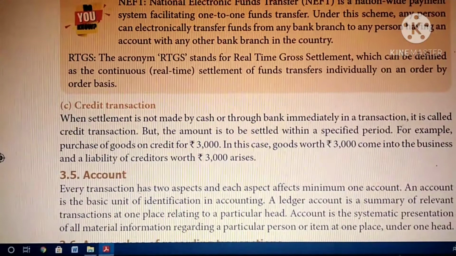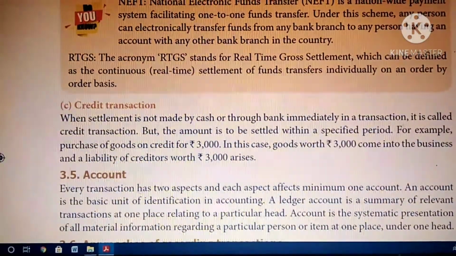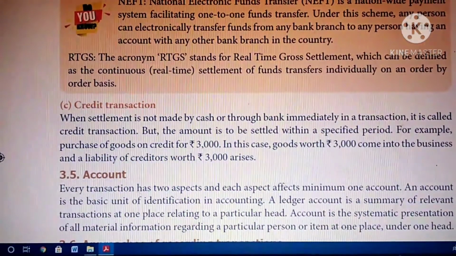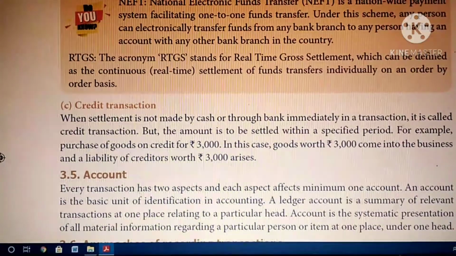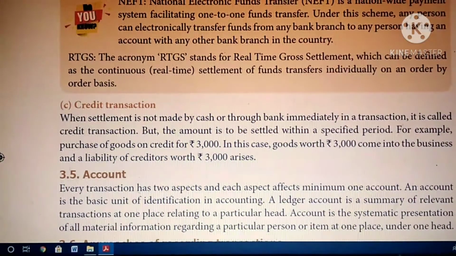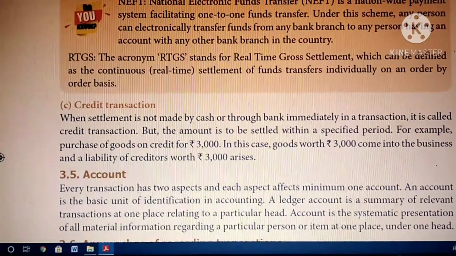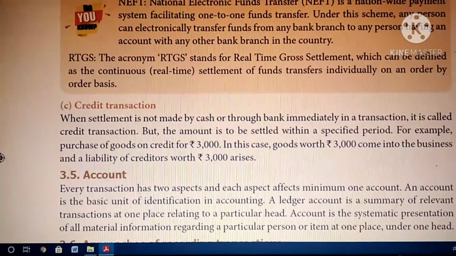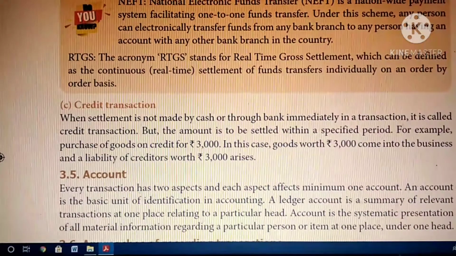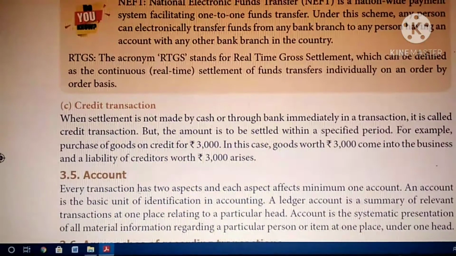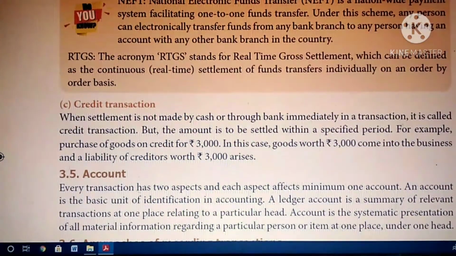In a credit transaction, the amount is to be settled within a specific period, but you must pay within a stipulated period. So for example, purchase of goods on credit, rupees 3000. You purchase goods worth 3000, the goods come to your business, but you have not yet paid the amount.